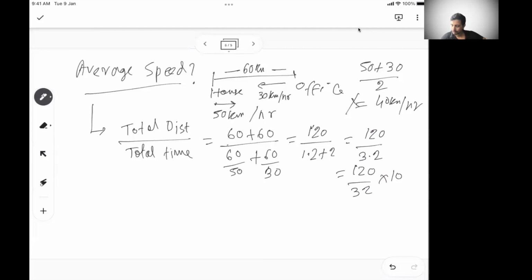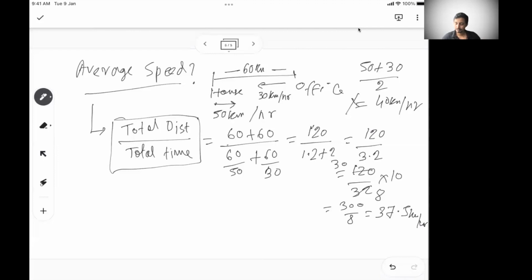Just do this, so 8, 30. And I can do it this way as well, so this is 300 by 8, which is 37.5 kilometer per hour, which is not the same as 40 kilometer per hour. So this is basically the average speed. The only thing you should remember is total distance by total time.